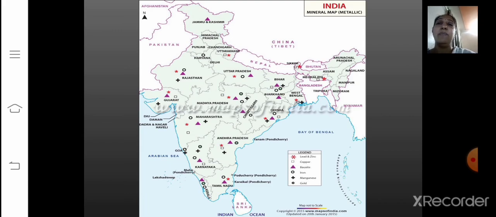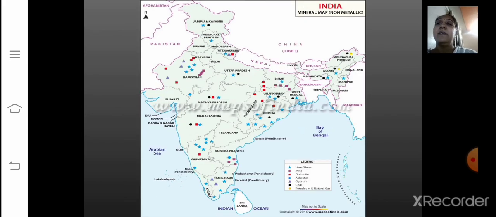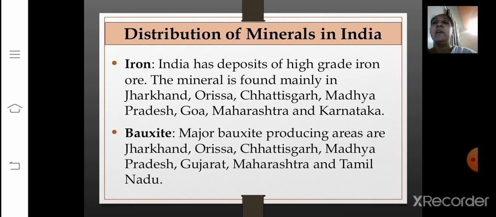Now here one more map again, that is India's map has been given to you. The political map of India, that shows you the distribution of metallic minerals all over the country, that is in our India. Similarly, here one more map that shows you the distribution of non-metallic minerals all over our country, that is in India. Now let's go through each and every point. Distribution of minerals in India.